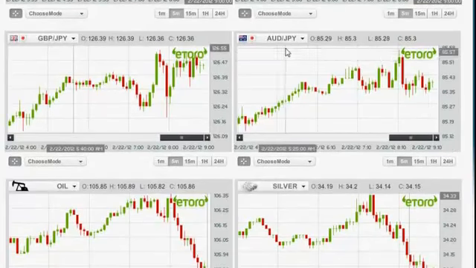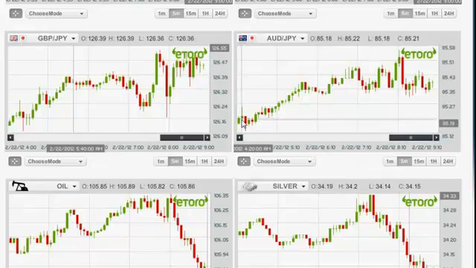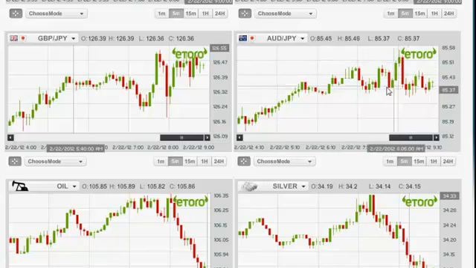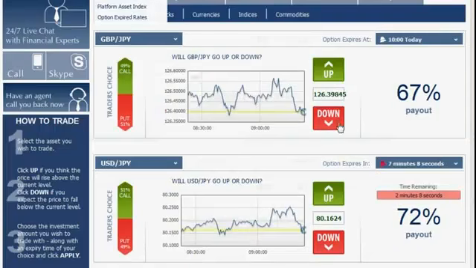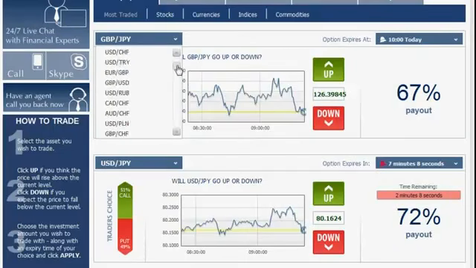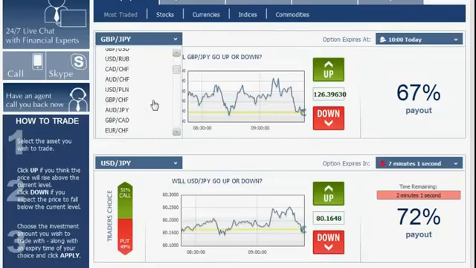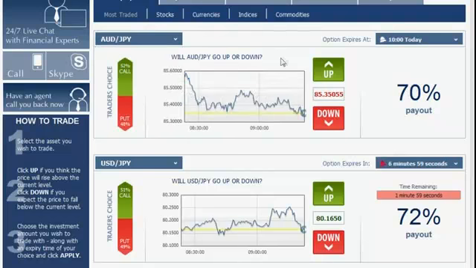We continue on to the AUD versus the Japanese yen. This as well is a beautiful upwards going trend line going from this point all the way up here. It has its high point here, but it's okay. It's clarified as an upwards going trend. We go back to the platform, choose the AUD versus the Japanese yen right here.